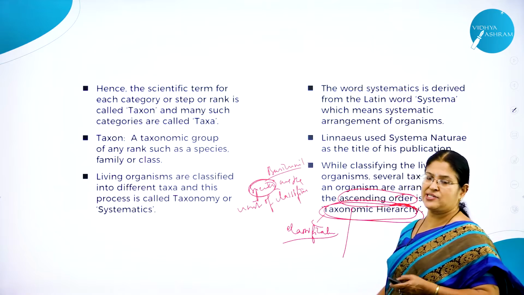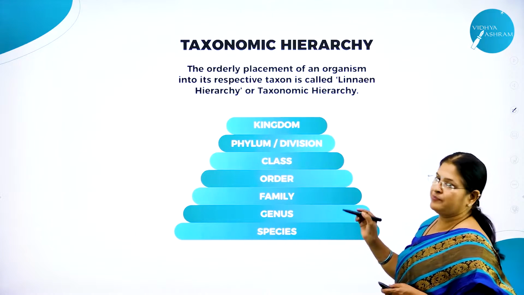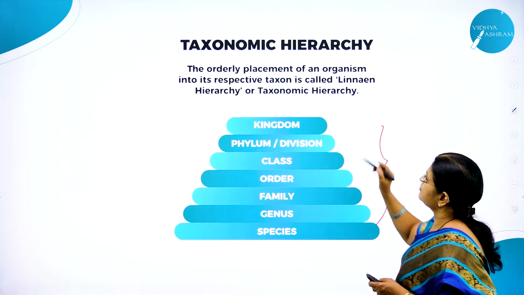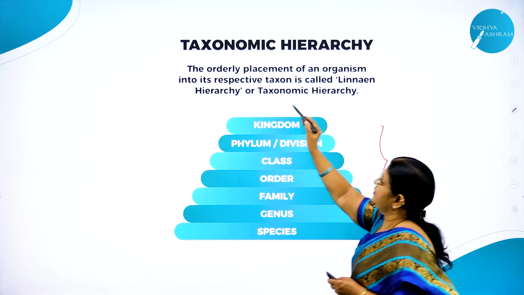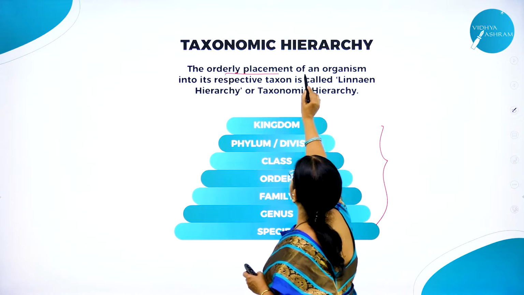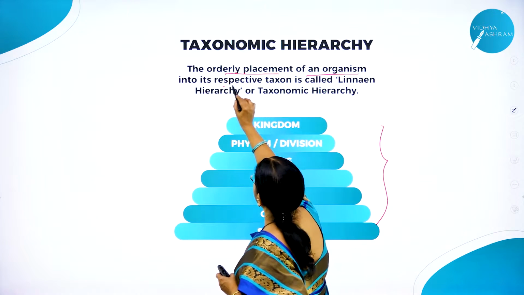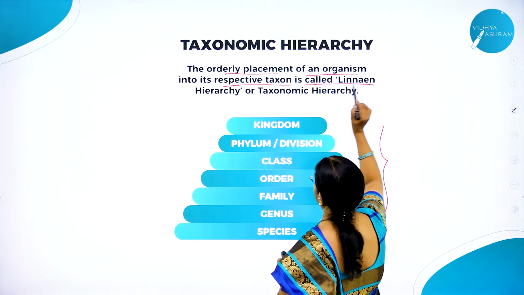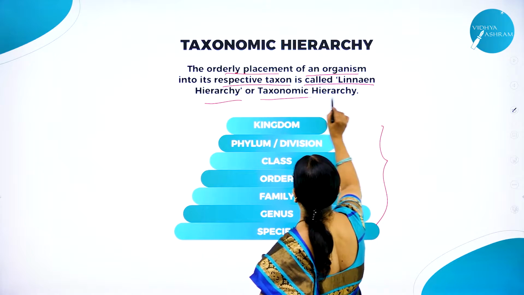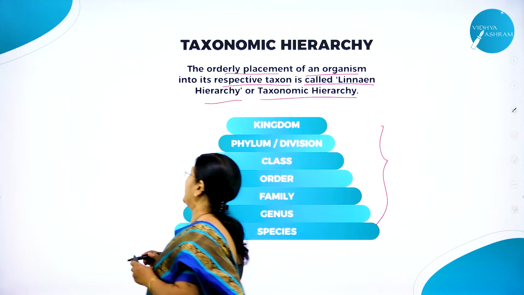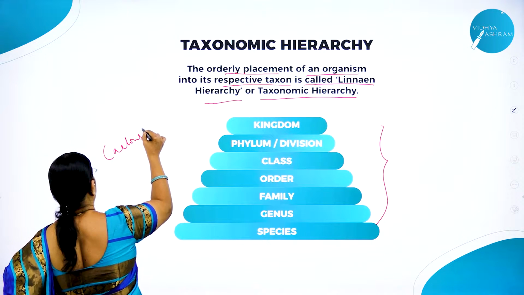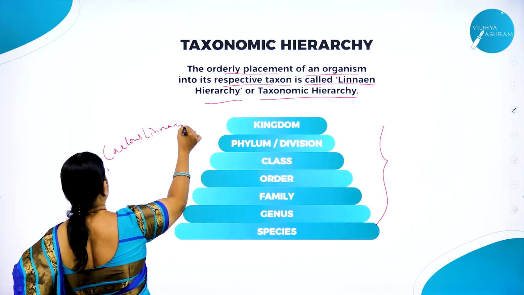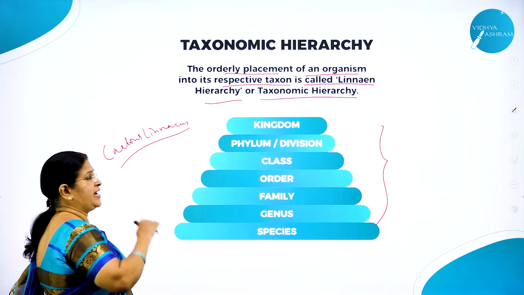Now I think you will understand better with this picture, right? So what is taxonomic hierarchy? The orderly placement of an organism into its respective taxon is called Linnaean hierarchy, or taxonomic hierarchy. Why is it called Linnaean hierarchy? It was proposed by Carolus Linnaeus. Hence it is called Linnaean hierarchy.